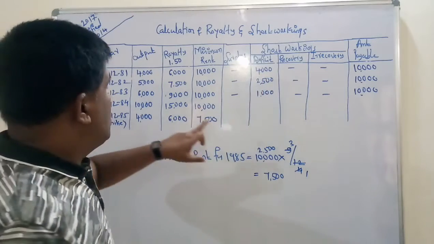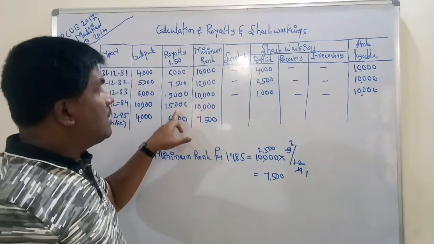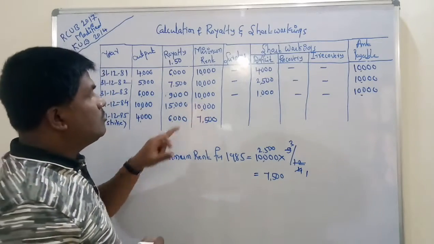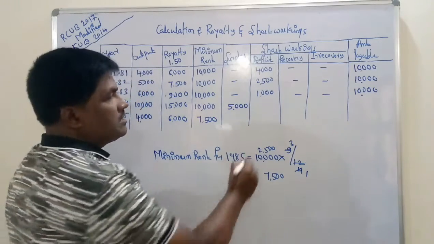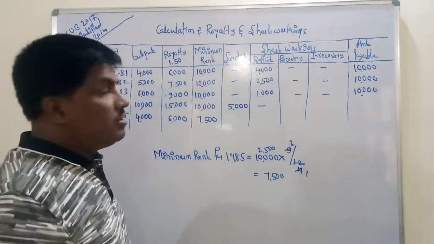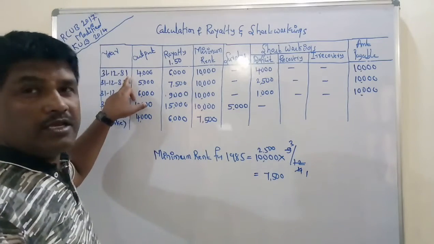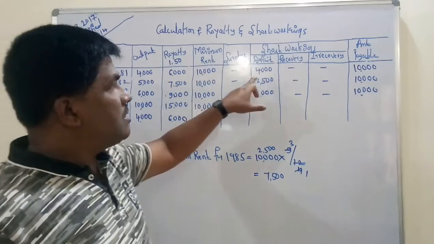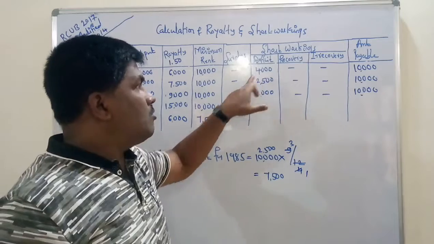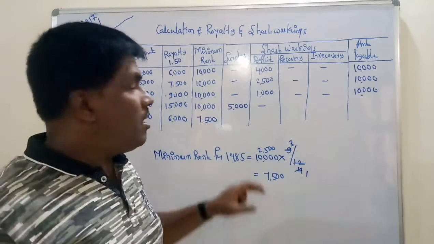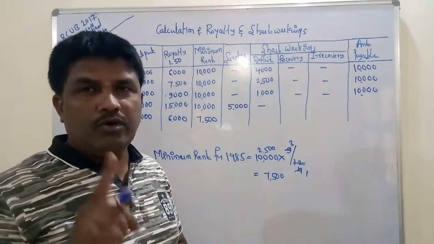In the year 1981, how much deficit is there? 4,000. In the year 1984, how much royalty do we have? 15,000, and how much minimum rent? 10,000. It means we have a surplus of 5,000. There will not be any deficit. I have already told you that 1984 is the last year for recovery of the short workings of 1981. How much deficit was there in the first year 1981? 4,000. So from 5,000 you recover 4,000. Out of the surplus of rupees 5,000, if we recover 4,000, how much remains? 1,000.